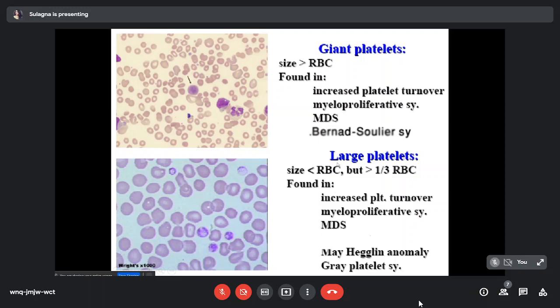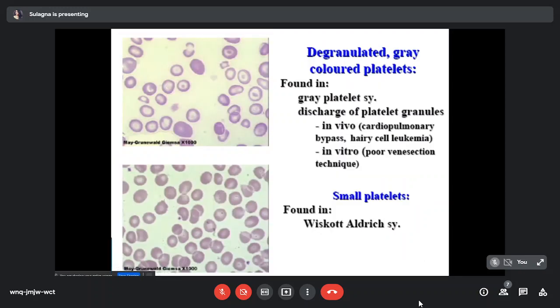What are large platelets? When do we call it a large platelet? When the size of a platelet is less than the size of an RBC, but more than one third of an RBC, found in May-Hegglin anomaly, gray platelet syndrome. Degranulated platelets, which show fewer granules, and gray-colored platelets are seen in gray platelet syndrome. I will discuss in detail. Small platelets are found in Wiskott-Aldrich syndrome. These are the small platelets you can see here.